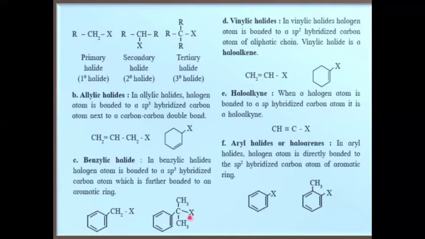Let us check here. Halogen is bonded to this carbon, which is directly bonded to the benzene ring. So look, this carbon only, to which halogen is attached. So such halides are called benzylic halides. Okay, next,